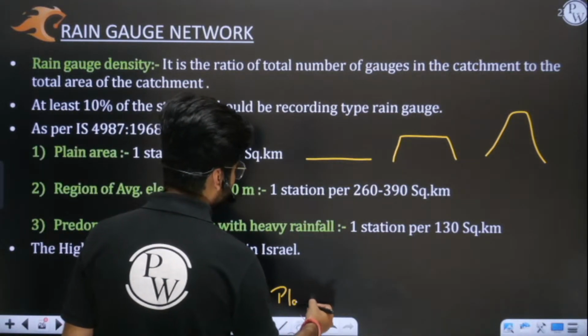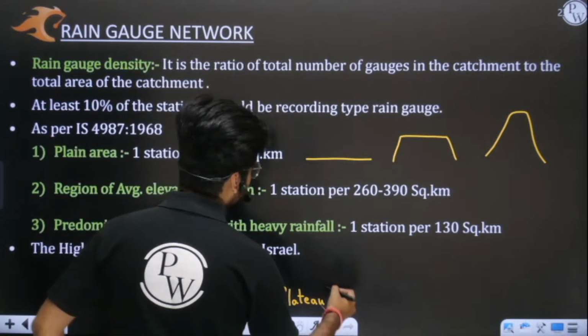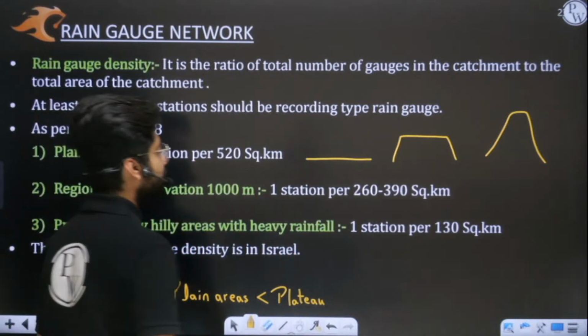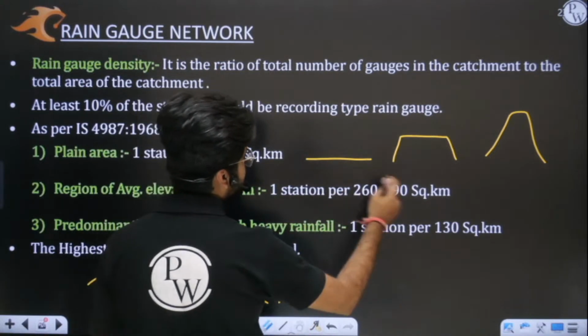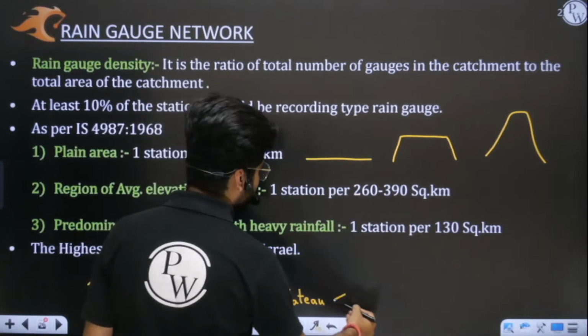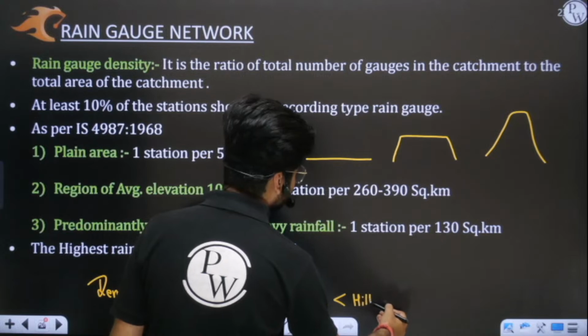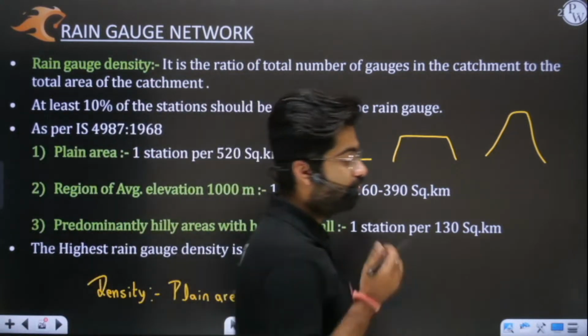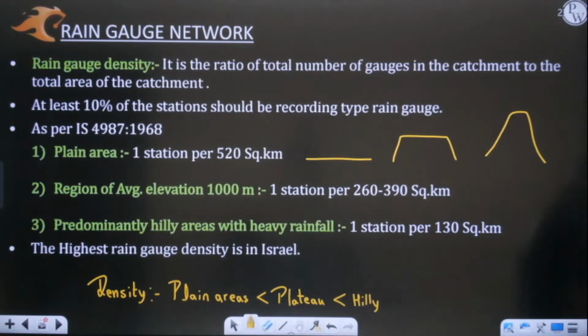For the plateau region, or simply the regions having average elevation of 1000 meter, we have one station in 260 to 390 kilometer square. In the hilly region we need the highest number of rain gauges because rainfall is more. The more the rainfall, the more rain gauges we need. I hope this is very clear to you.